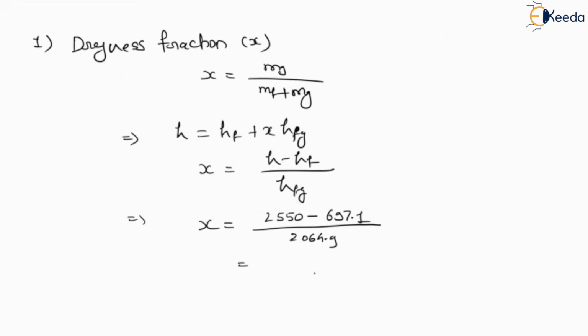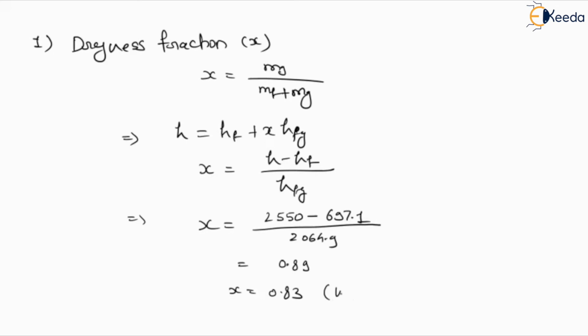So after calculation we get 2550 minus 697.1 divided by 2064.9. This value should be lesser than 1. So we got this value as 0.89. So X equals 0.89 is the dryness fraction.